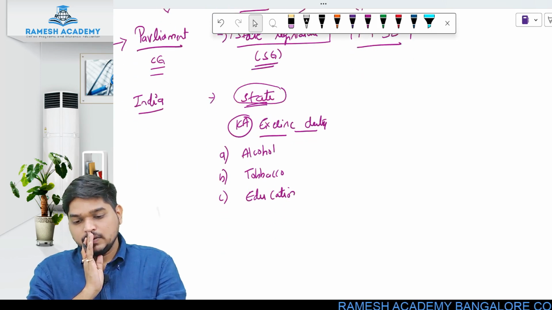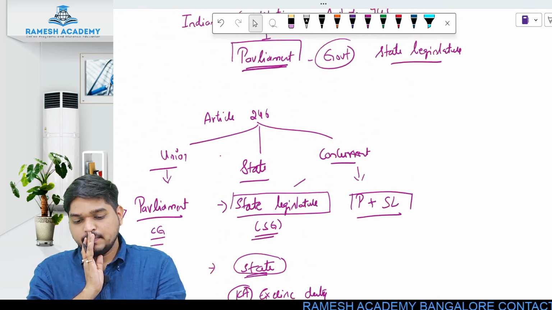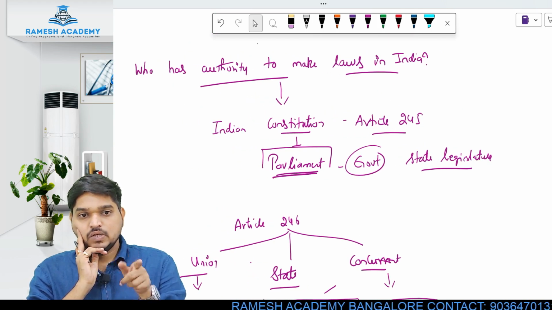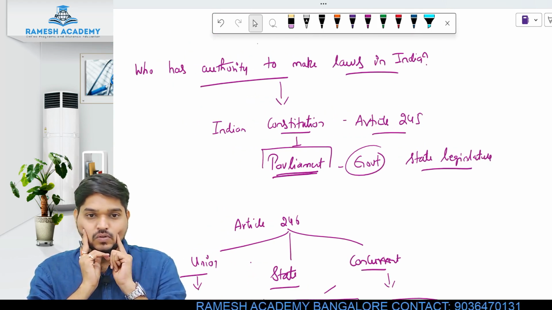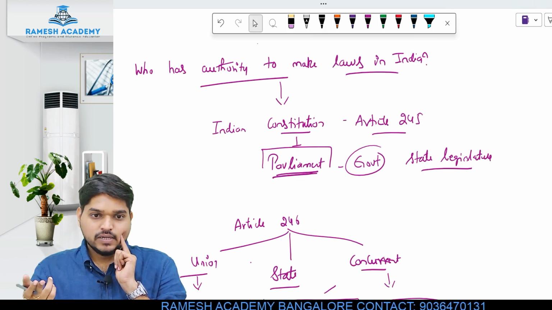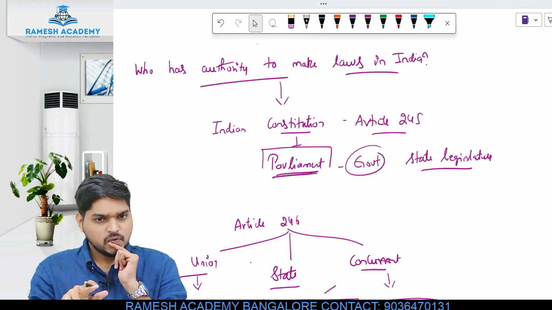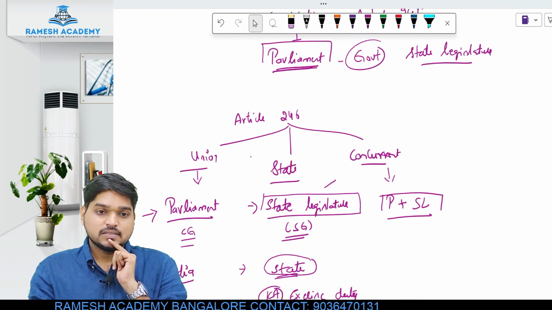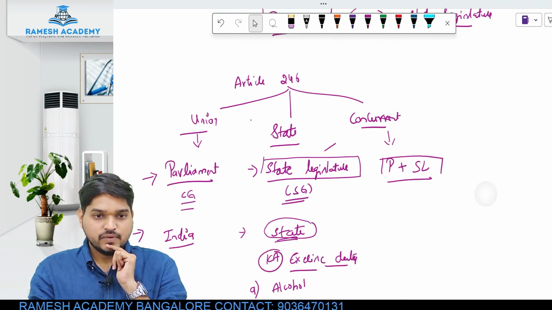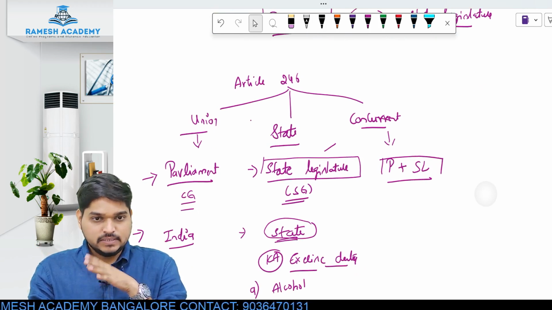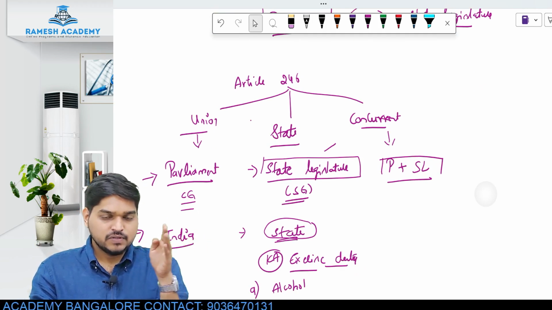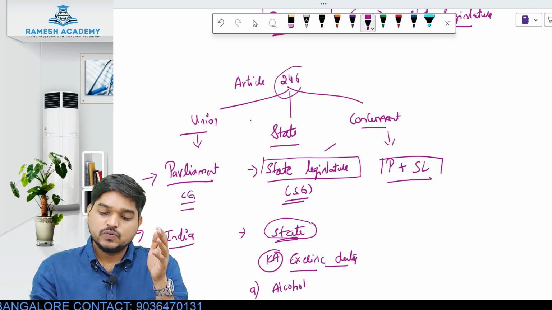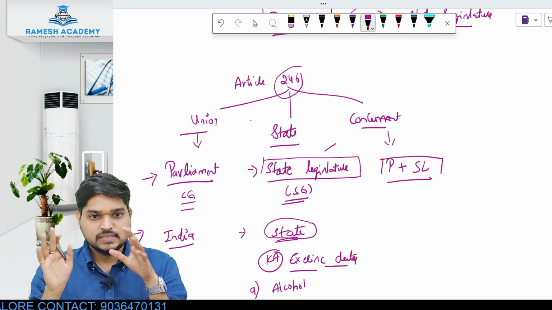Fine. Now this is what we have understood. Now the second part: what is the concept you are studying? Who has the authority to make laws? Parliament, and that authority is given by the Indian Constitution under article 245, and article 246 talks about the different lists under which they have divided the powers. For Parliament they have given certain powers, for state they have given certain powers, and that power has been divided under article 246. I hope this is clear till now.